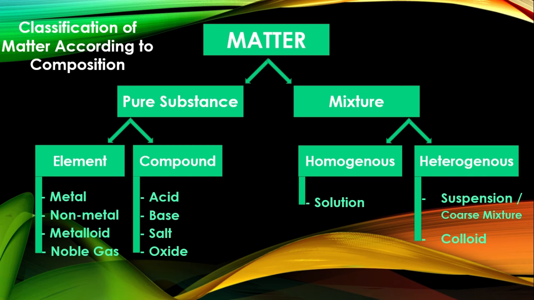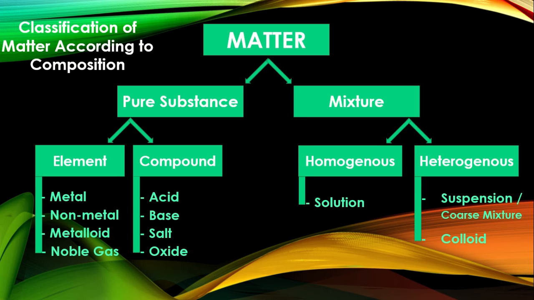So those are your different classifications of matter. Now matter can be classified into two. It could either be pure substances, or substances wherein the chemical properties are the same all throughout, and the components could either be separated through chemical means, or they could not be separated at all, such is the case with your elements. That is because elements are already in their basic form. Under elements, we have your metals, nonmetals, metalloids, and noble gases.